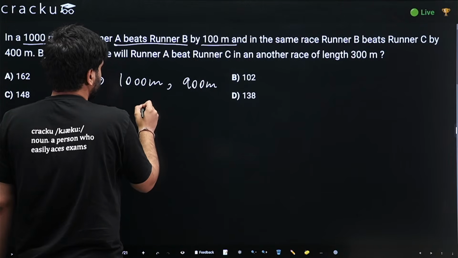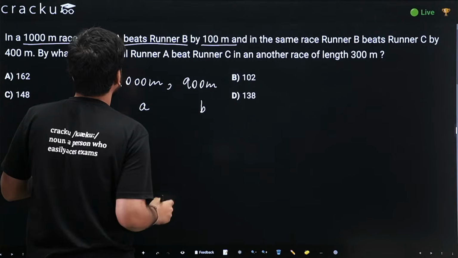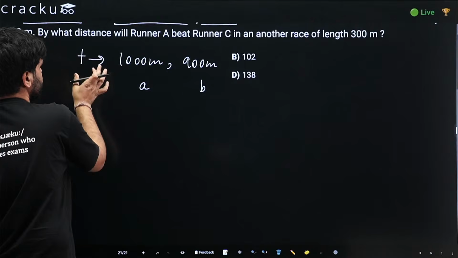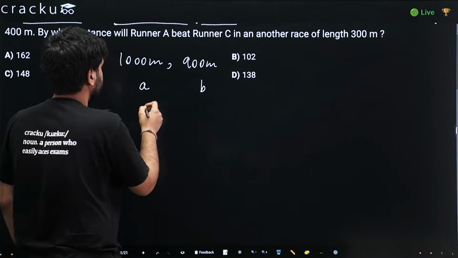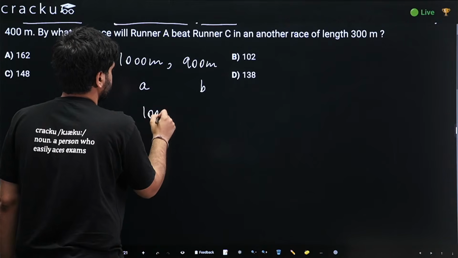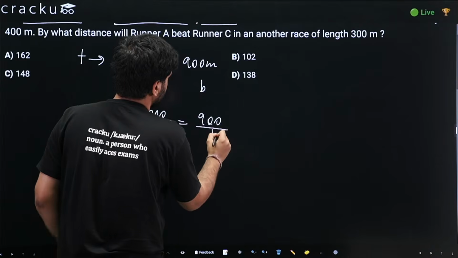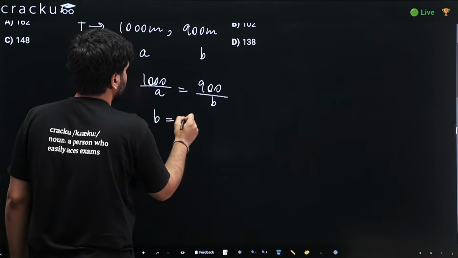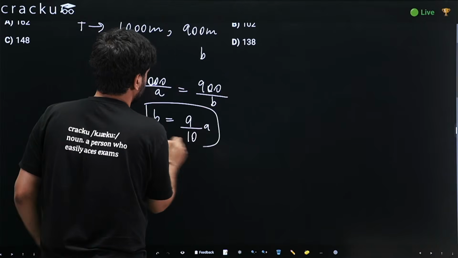If we assume the speed of A as A and B as small b, we know that they ran for the same time. So let us equate the time. Distance upon speed is equal to distance upon speed. We know b came out as 9 by 10 A. This is our first equation.